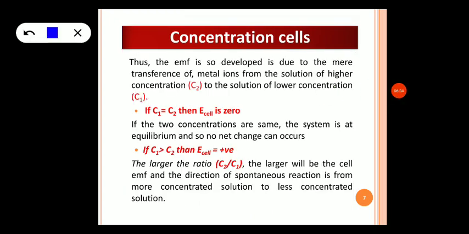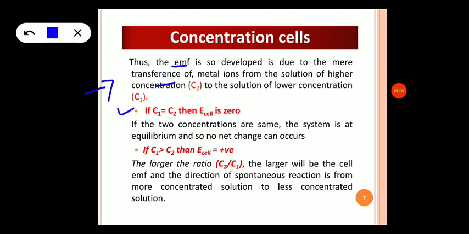With this, the EMF developed in the concentration cells is mainly due to the transfer of metal ions from the solution of higher concentration to the lower concentration. So, EMF arises in concentration cells mainly due to the transfer of metal ions from the higher concentration to lower concentration. So, we can consider two cases here.